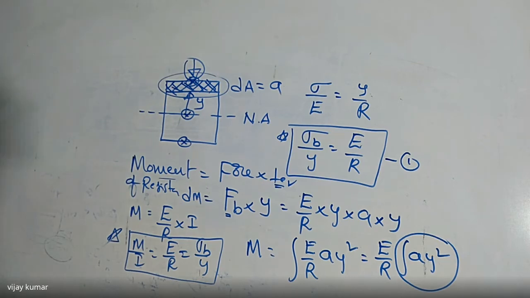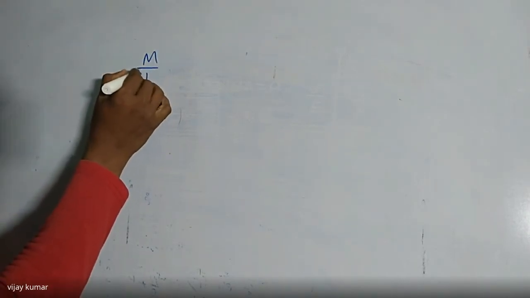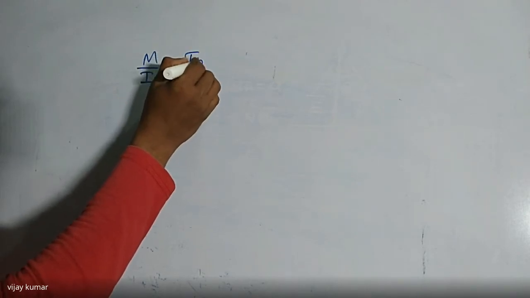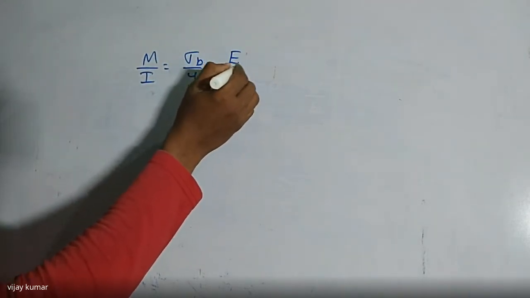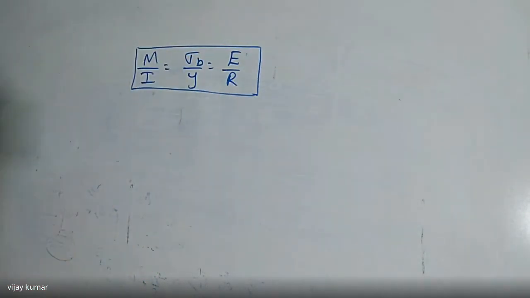So I'm going to write this is the standard equation for bending stresses in beams. In the entire topic of bending stresses in beams, we are going to use only one equation: M by I is equal to sigma b by y is equal to E by R. This is the equation we are going to use to solve any problem. Did you all get it? Now I'm going to give you one more point, so listen carefully.